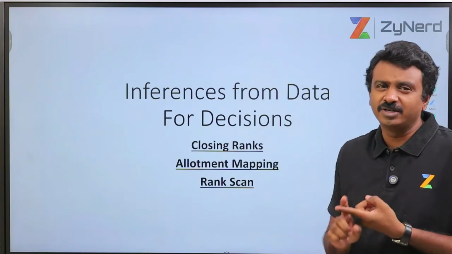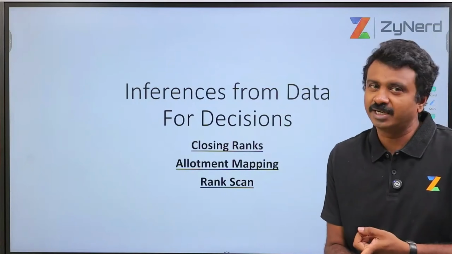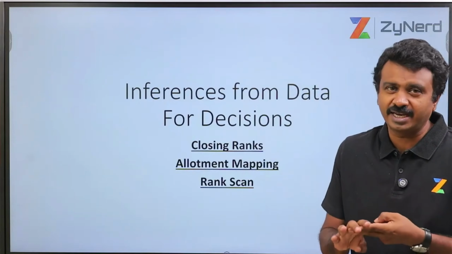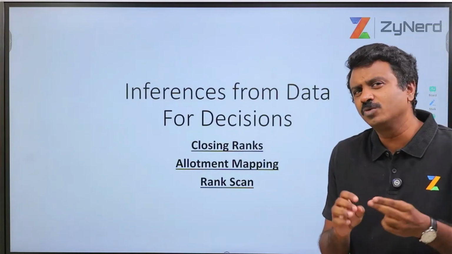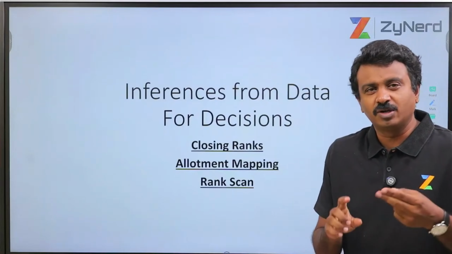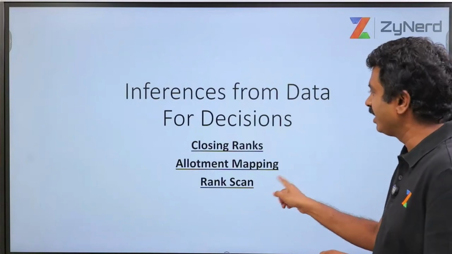So basically your decisions are towards one, in terms of choices that you are going to fill. That is the only thing that you can do, and if you do it right, you might be able to get a better seat. Second, in terms of understanding the rules on how to manage the entire counselling. The decisions on these depend upon the rules as well as the data. We will take you through that.